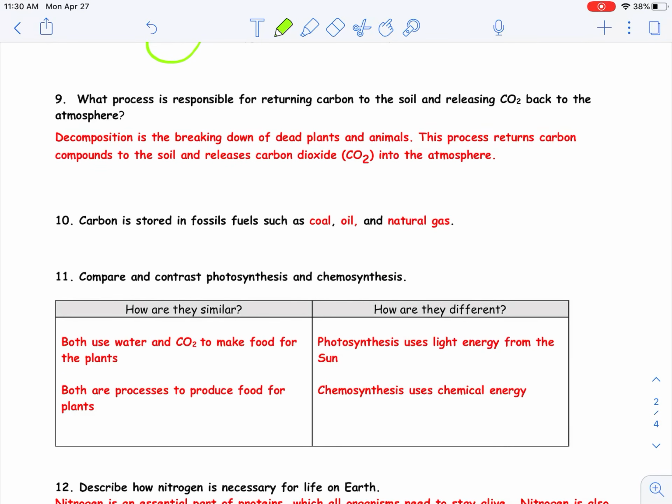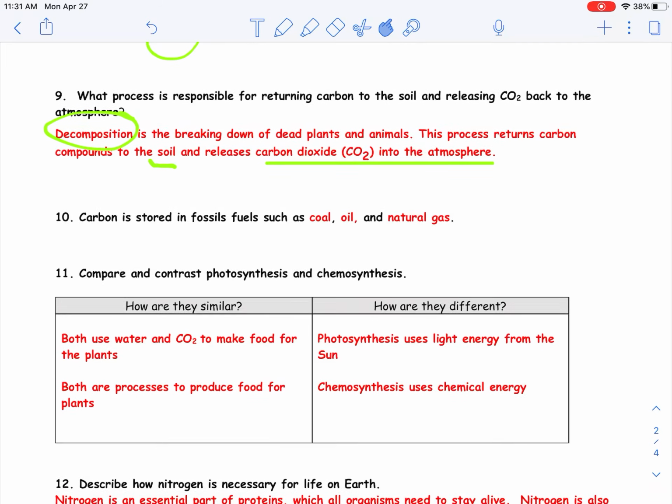What process is responsible for returning carbon to the soil and releasing CO2 back to the atmosphere? Decomposition is the breaking down of dead plants and animals. This process returns compounds to the soil and releases carbon dioxide into the atmosphere. Carbon is stored in fossil fuels such as coal, oil, and natural gas.